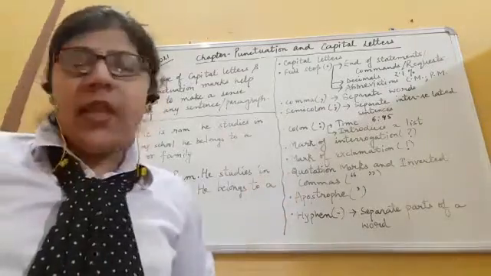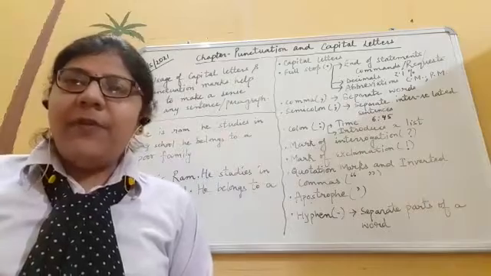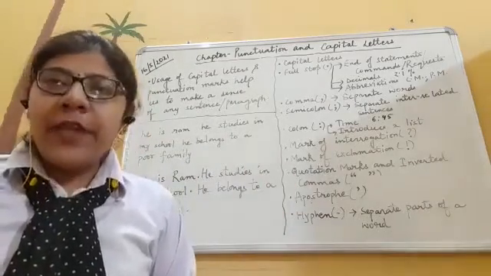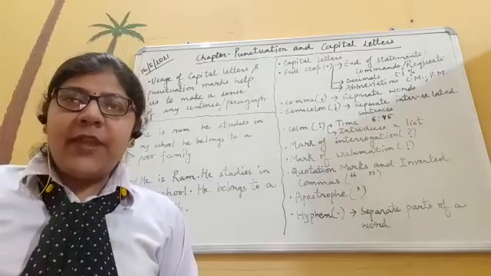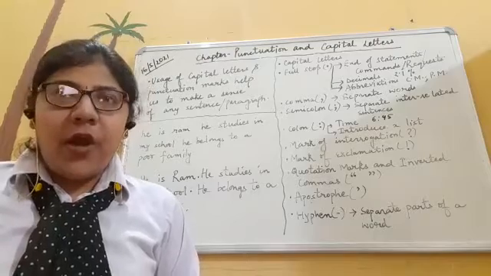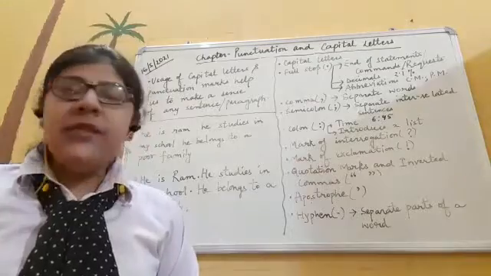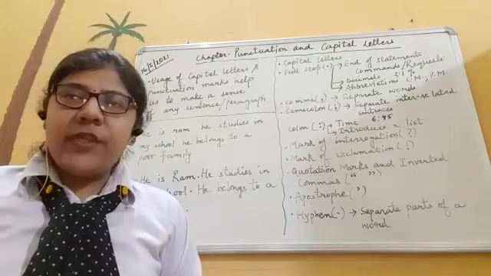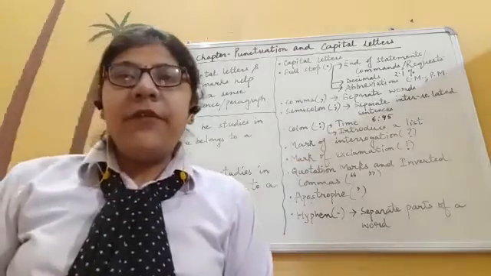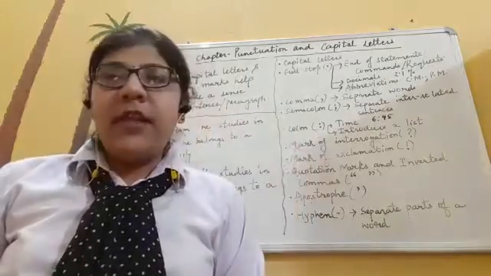Fine. Next, very simple, mark of interrogation, meaning question mark. It will be put at the end of questions, you people know. Next, mark of exclamation. It will be put at the end of exclamatory sentences whenever sudden feelings are expressed. Wow, hooray, whoosh, oh. After these sudden feelings, we will put the mark of exclamation. Next, quotation marks and inverted commas. Now this is something important. When to use the quotation marks and inverted commas?